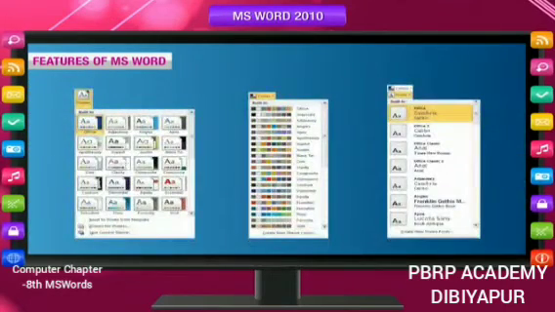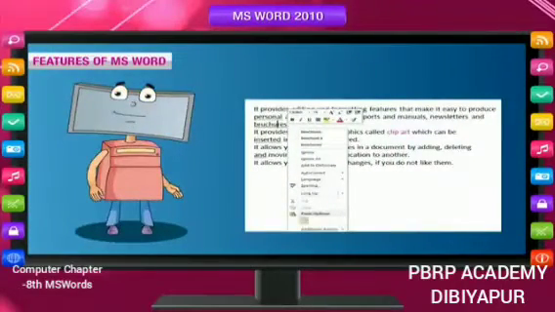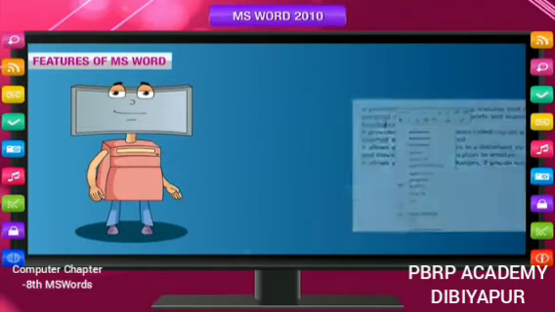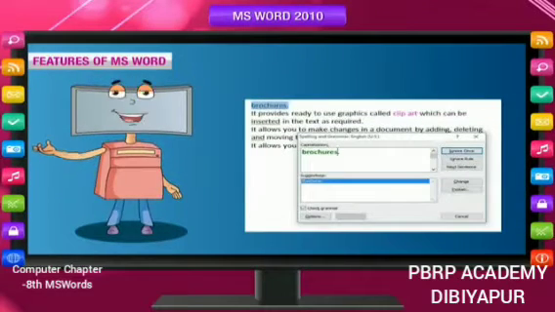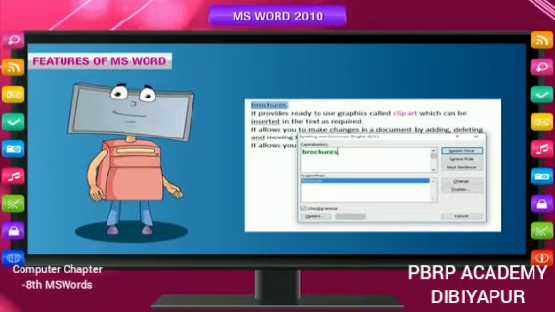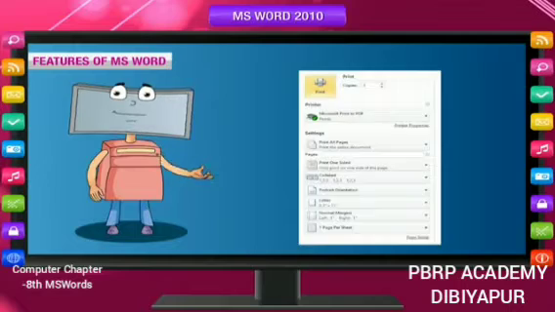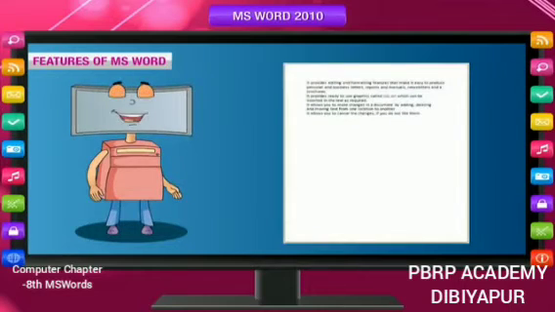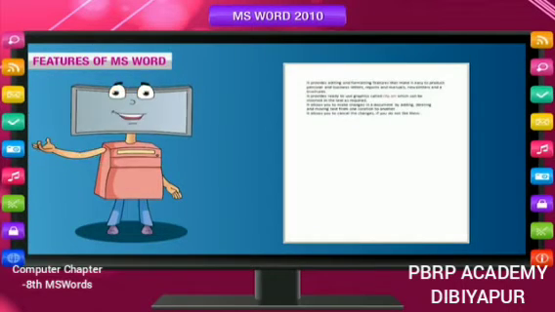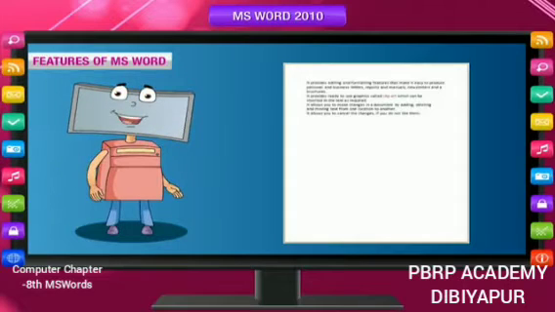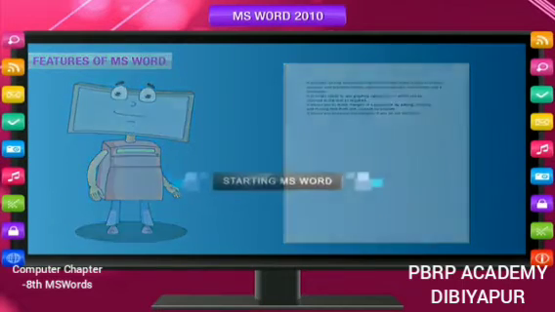It offers many formatting features that allow you to change the appearance of pages, paragraphs, and characters. A spell check feature allows you to find and correct spelling mistakes in the typed text. A grammar check improves the accuracy of sentences in a document. It can print the document as many times as you want. It allows you to preview the document, which means to see how it will look after printing.